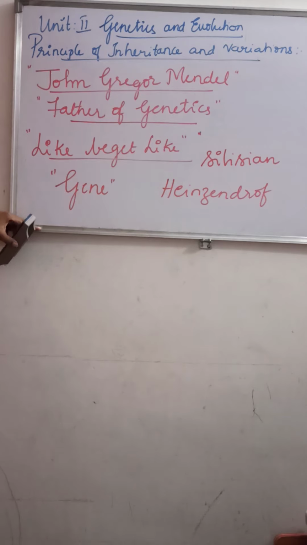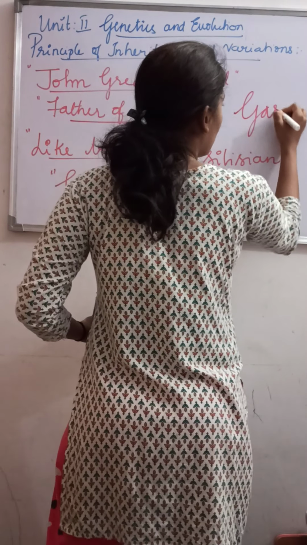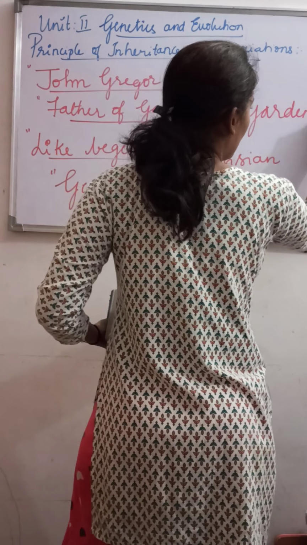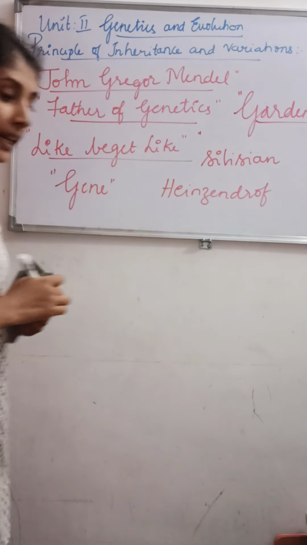Though he was born in a poor family, he was very eager, very much interested in conducting scientific experiments. He selected one very important plant for his experiment, called the garden pea.